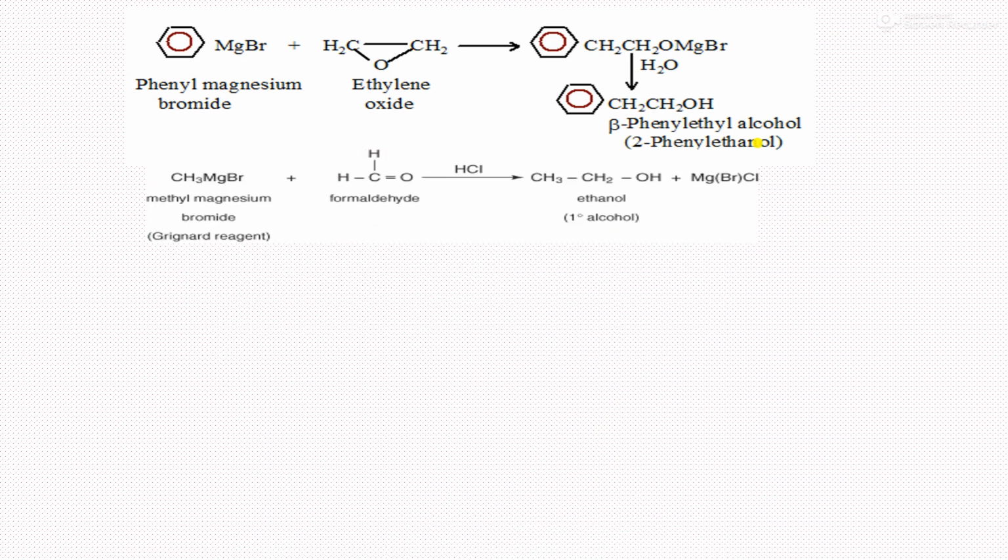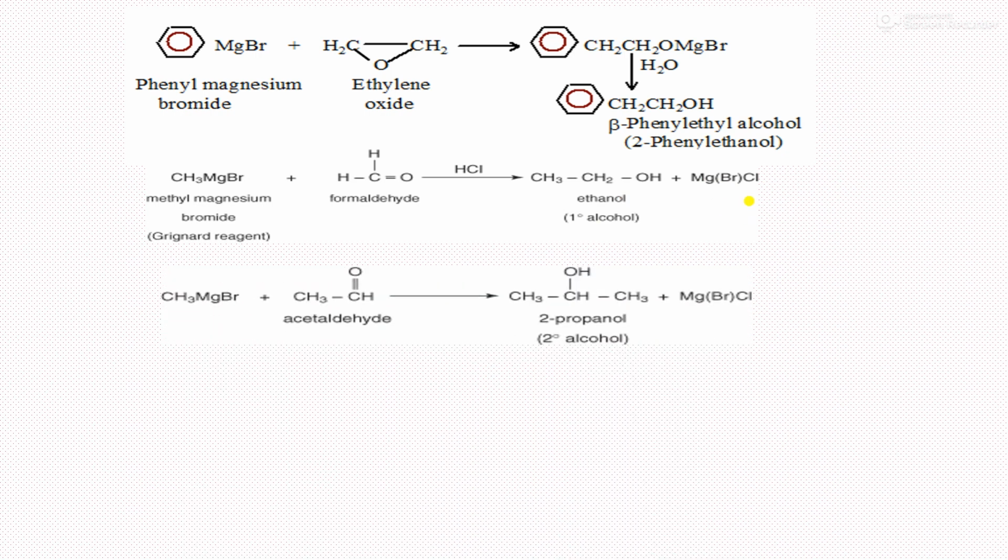Let us consider the next reaction, methyl magnesium bromide. This methyl magnesium bromide simply gives CH3 minus and Mg plus. This CH3 minus attacks formaldehyde, opening of this bond occurs, and in the presence of HCl we get CH3CH2OH, and we get MgBrOH.